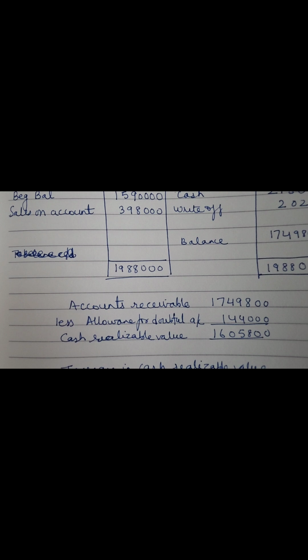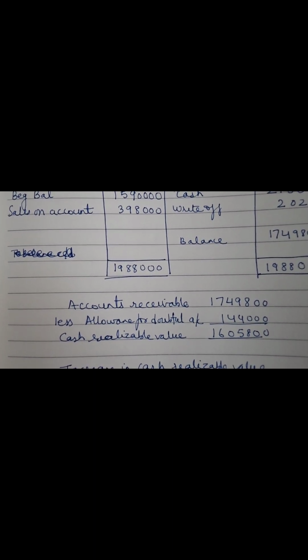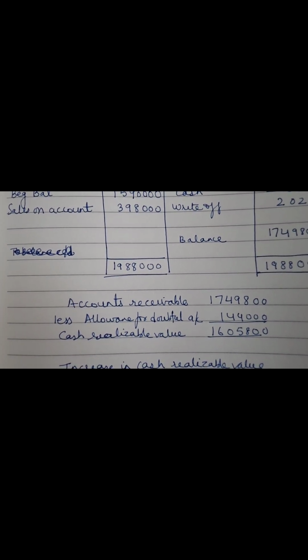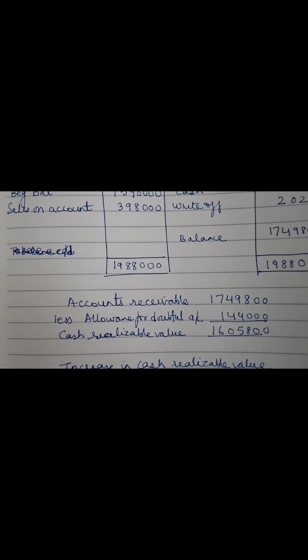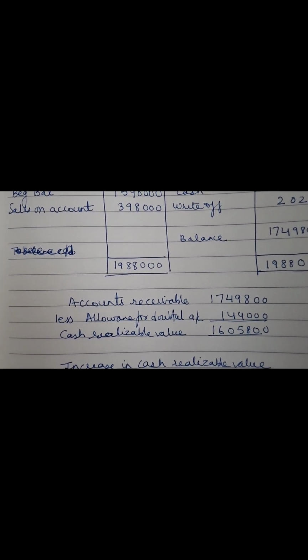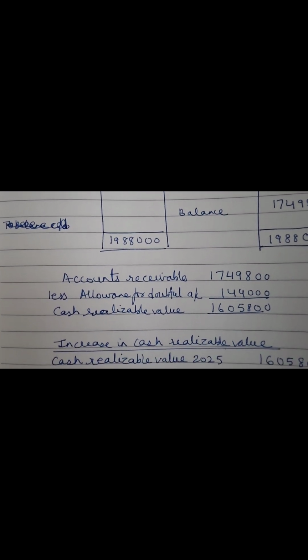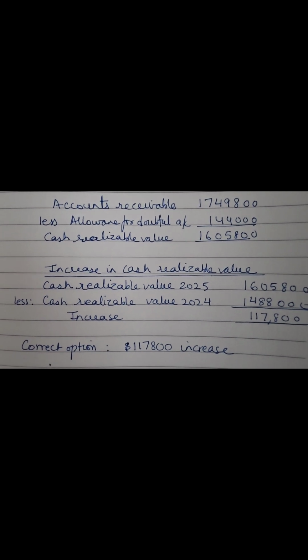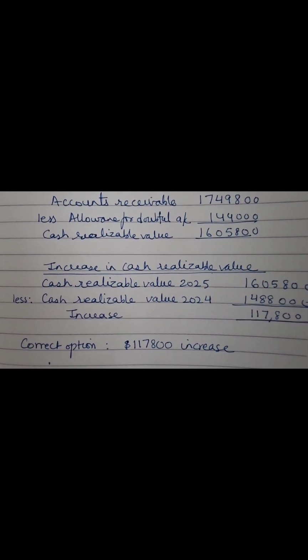Now the allowance for doubtful debts to be estimated has been given in the question. So when we deduct the allowance for doubtful accounts from the accounts receivable, we will get the cash realizable value for the year 2025. So we got the ending balance of accounts receivable as 1,749,800, less allowance for doubtful debts, which is 144,000.